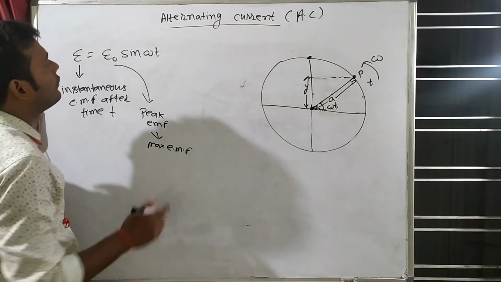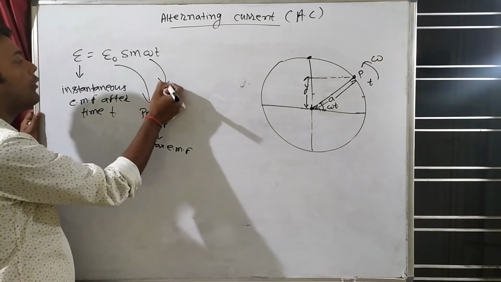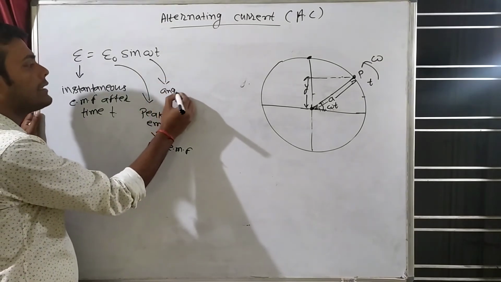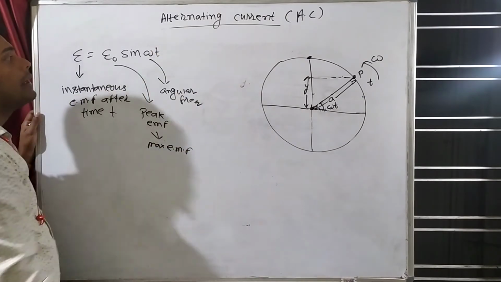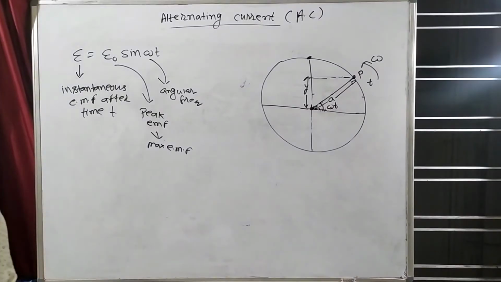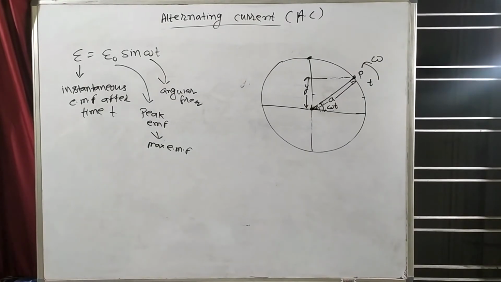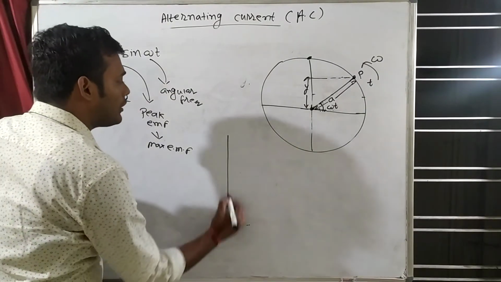Okay. Now omega is known as angular frequency, and you all know what t is. T is time. So this is E is equal to E naught sin omega t. How will we make this thing? Now understand.